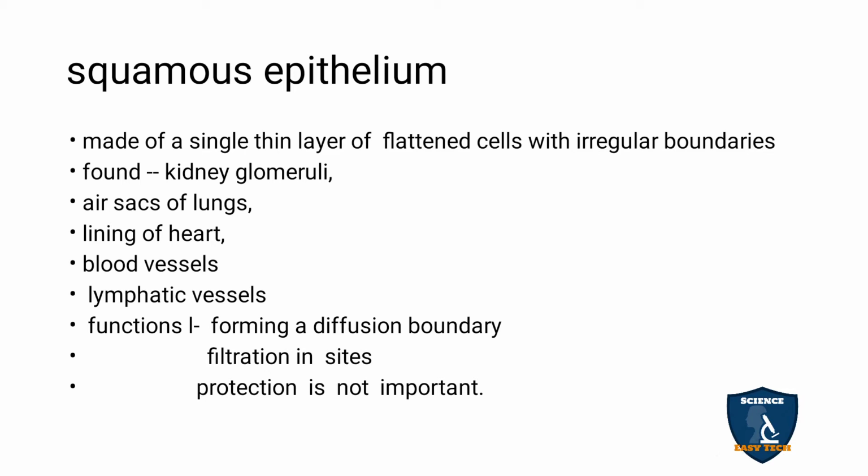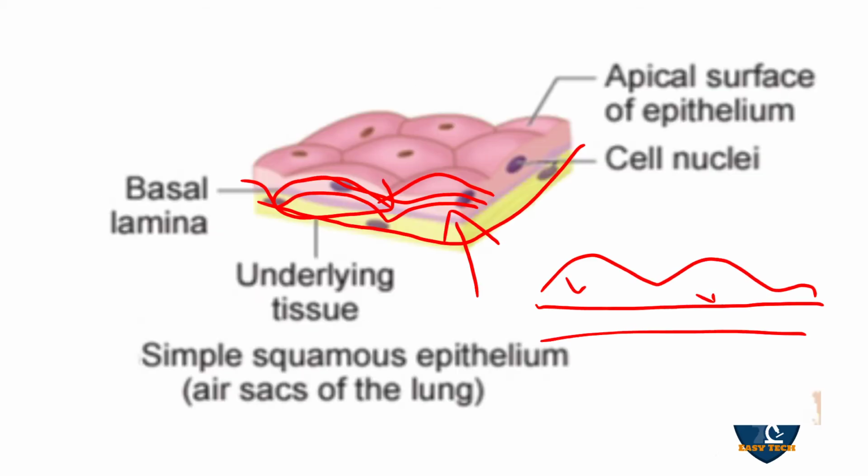And what is the function? Diffusion. Diffusion means movement across the boundaries from a region of higher concentration to a region of lower concentration. For example, last week we had a cyclone. What happened when the water was flowing over? They opened the Chembarambakkam area, the Chembarambakkam lake, where the water flows outside and reaches the sea.